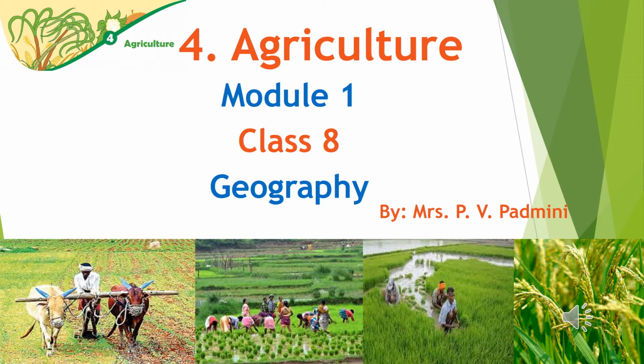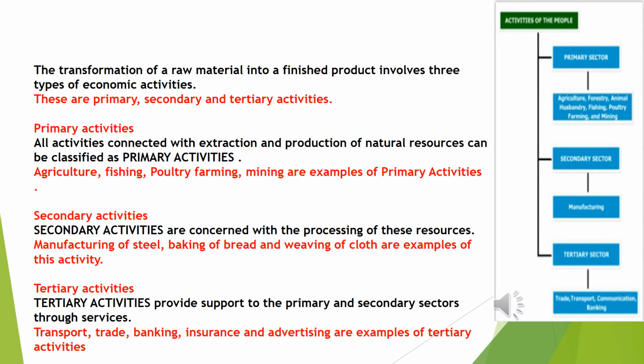Dear students, today in this video we are going to see class 8 geography lesson agriculture. The transformation of raw materials into a finished product involves three types of economic activities. These are primary, secondary and tertiary activities.